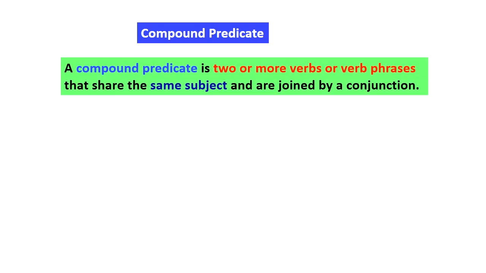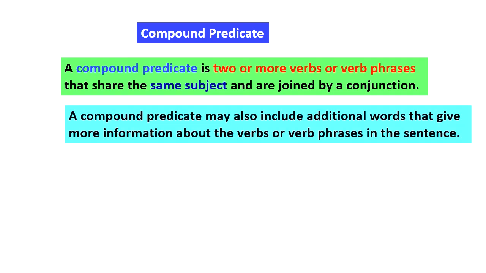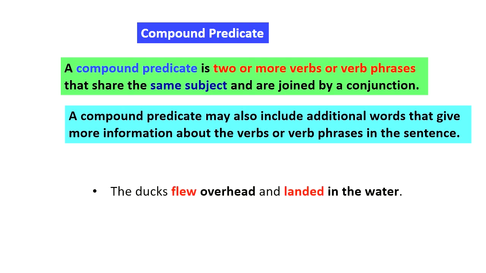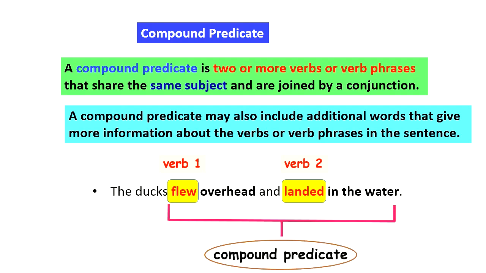A compound predicate. A compound predicate is two or more verbs or verb phrases that share the same subject and are joined by a conjunction. A compound predicate may also include additional words that give more information about the verbs or verb phrases in the sentence. For example, the duck flew overhead and landed in the water. Here, flew is the first verb and landed is the second verb, which along with other words form the compound predicate.